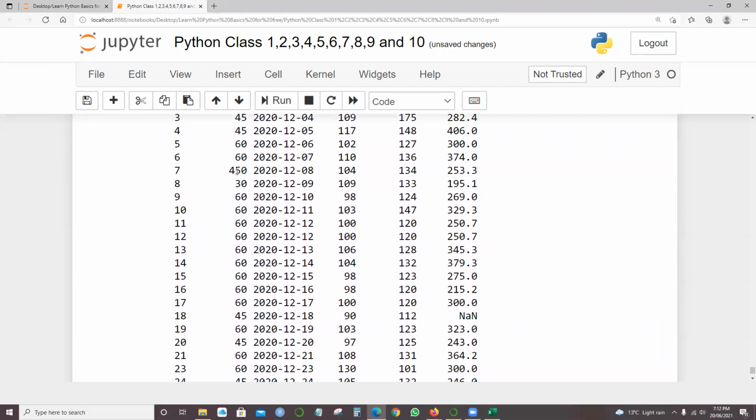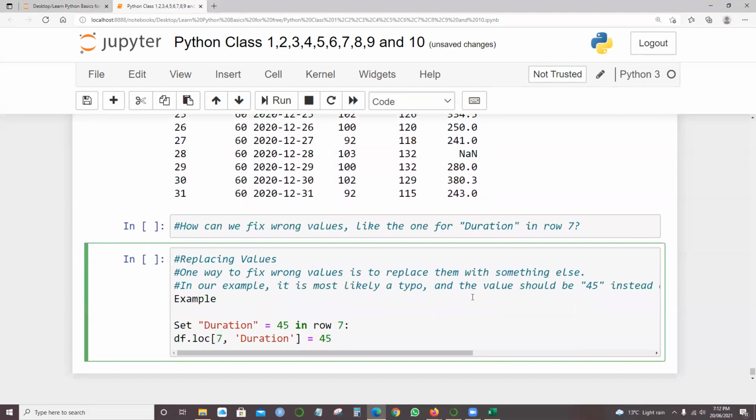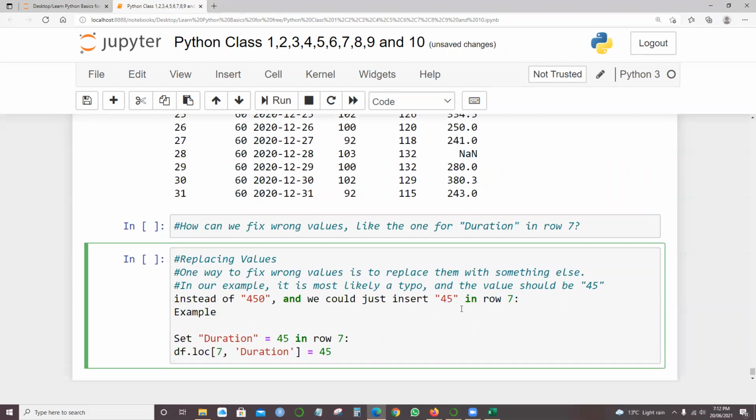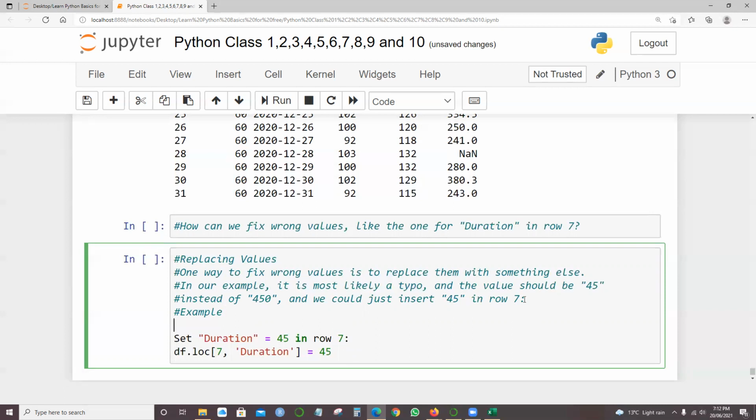To fix that, we need to take charge, identify it, and insert 45 instead of 450 in row 7. So let me comment it: in the example, set the duration to 45 in row 7.